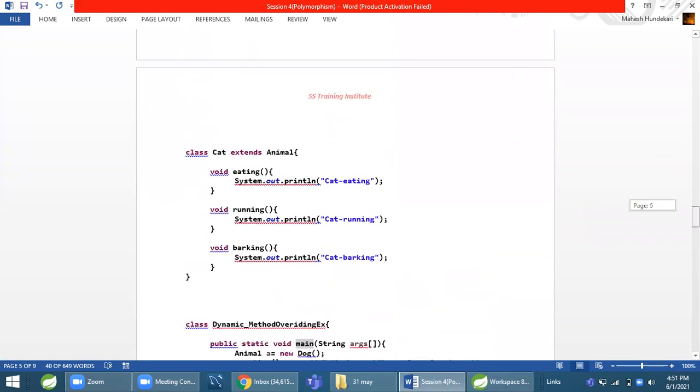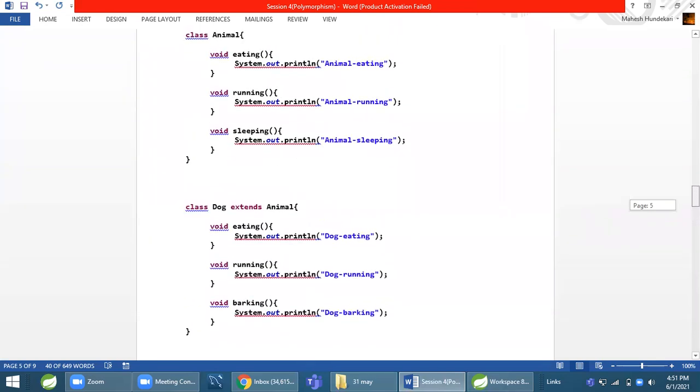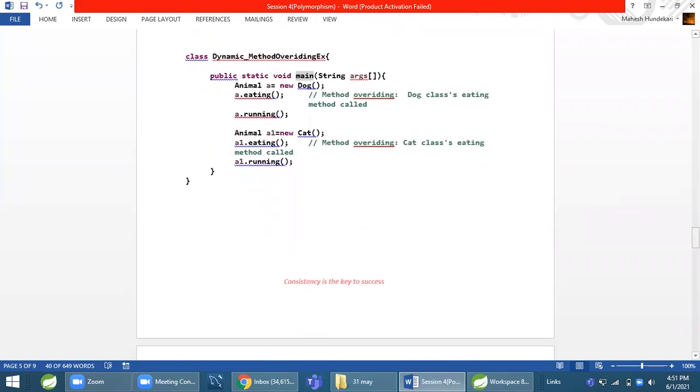Yes, this is another simple example for method overriding. You can try this.